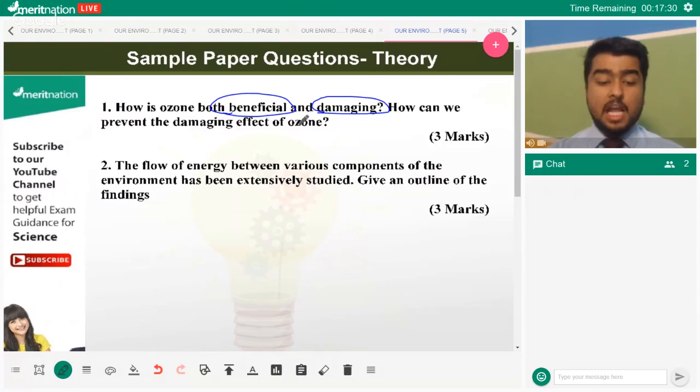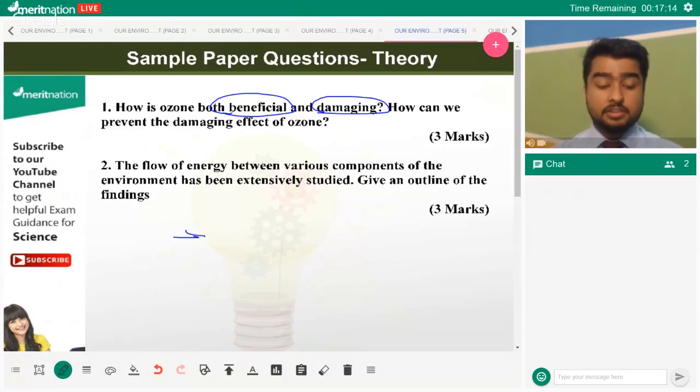Now, how can we prevent the damaging effects of ozone? We make sure that it's not depleted, and we make sure that ozone is not released in the troposphere in huge quantities, right? Four effects of ozone layer depletion.